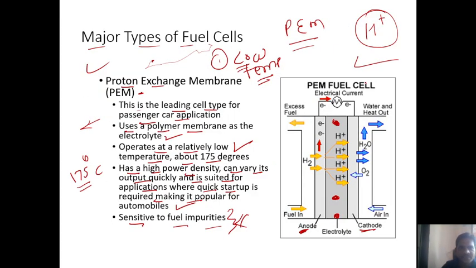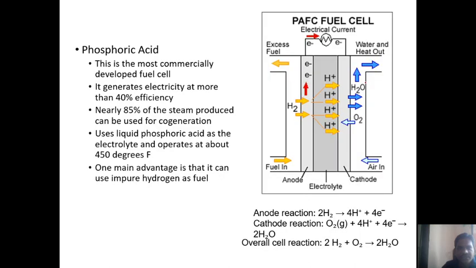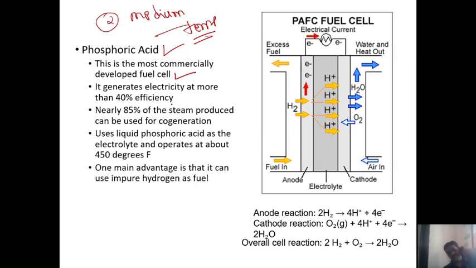So that is a very simple explanation of the proton exchange membrane fuel cell. Now another fuel cell we have to discuss here, guys: phosphoric acid fuel cells. This is in the category of medium temperature fuel cells. This is the most commonly developed fuel cell. So the phosphoric acid fuel cell is more developed.